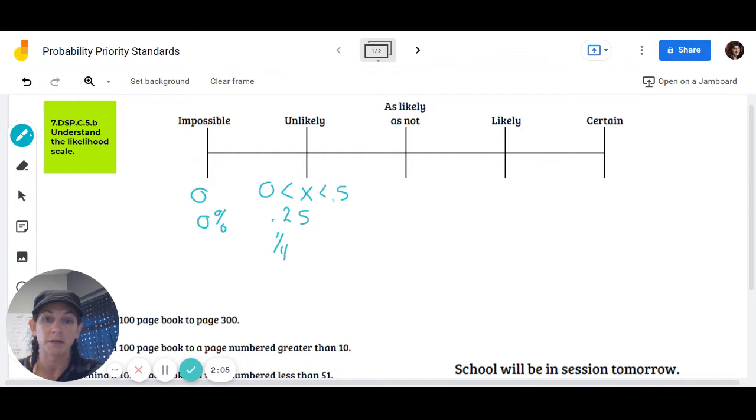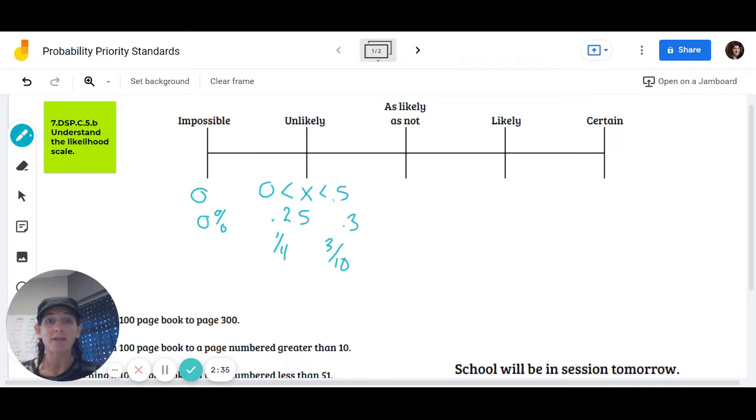You could have 0.3. That fits here. That's 3 out of 10. Those are unlikely to occur. So, for example, there could be a 20% chance that it's going to rain today. It is unlikely that we're going to see rain. A 20% chance that it is going to rain means that there's an 80% chance that it's not going to rain. So it is not likely to rain today.